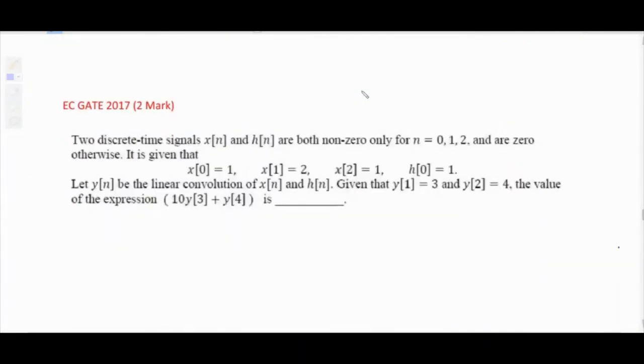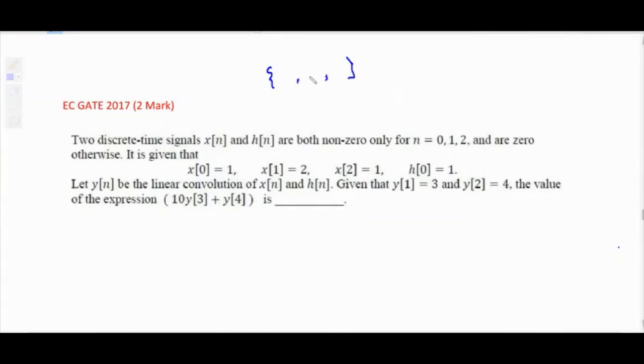Next question, 2017, 2-mark question. Two discrete time signals x of n and h of n are both non-zero only for n equal to 0, 1, 2. That means these have 3 samples, at n equal to 0, 1, 2.